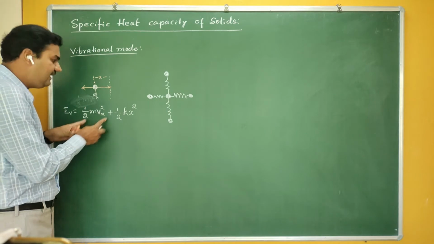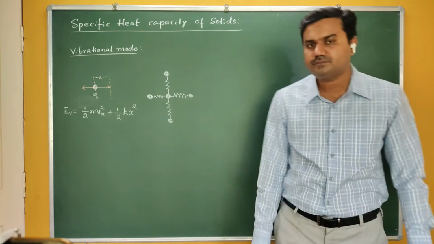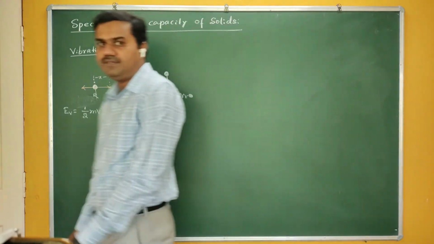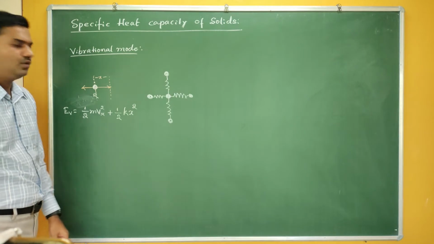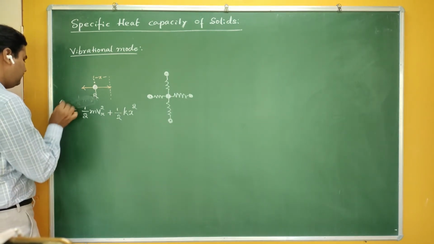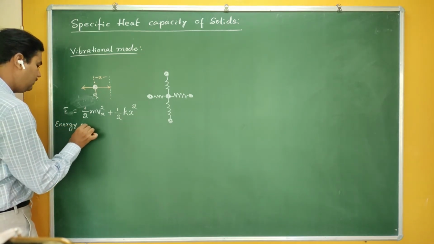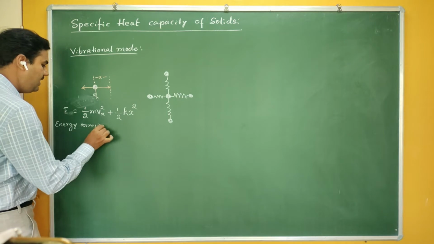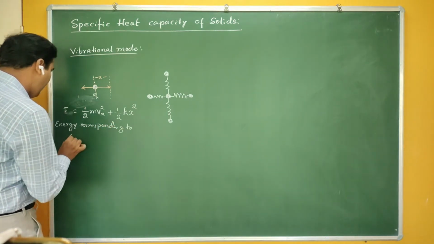Therefore, the total energy in the case of vibrational motion is due to two quantities. One is the kinetic energy, and second is the potential energy. We don't have other types of energy; we don't have translational and rotational here. So this is the energy corresponding to one atom.